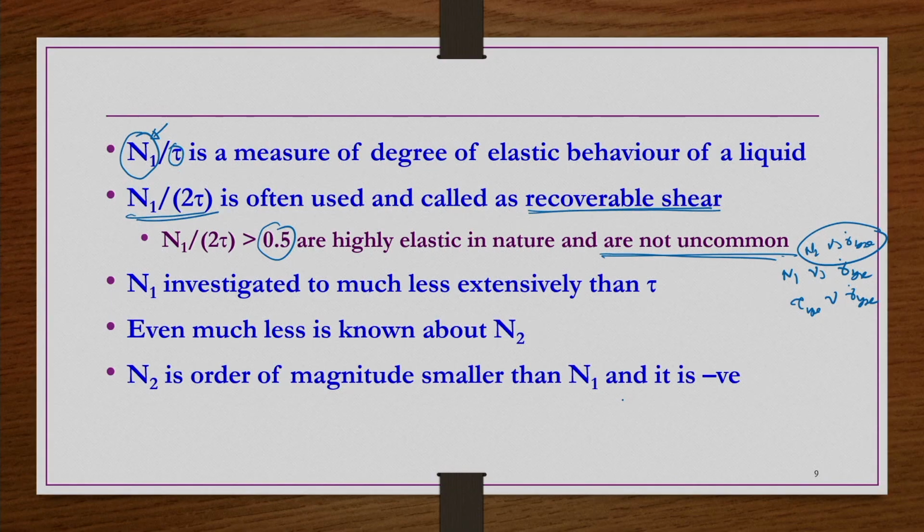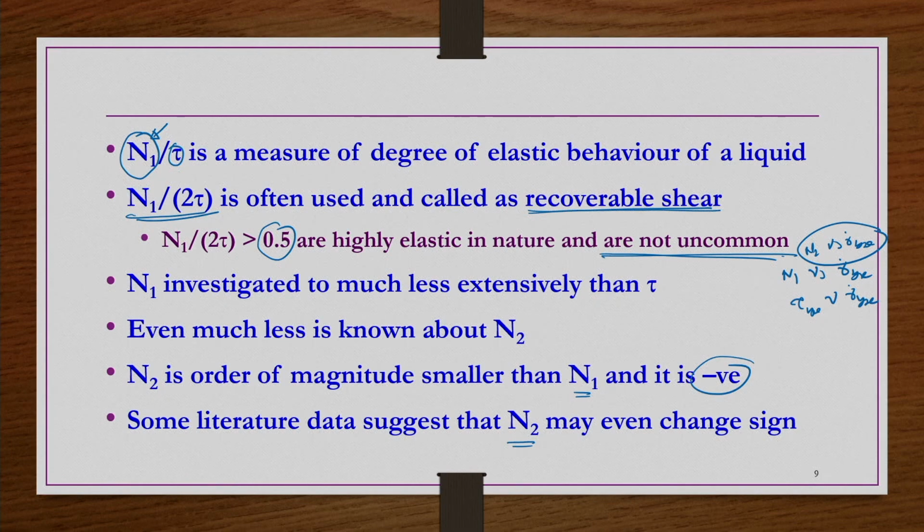Sometimes it is also found that N2 is an order of magnitude smaller than N1, and even negative, as we have seen in one example of negative N2 versus shear rate. Sometimes N2 may also change sign, and such examples are also found. So, these are a few basic details about viscoelastic materials.